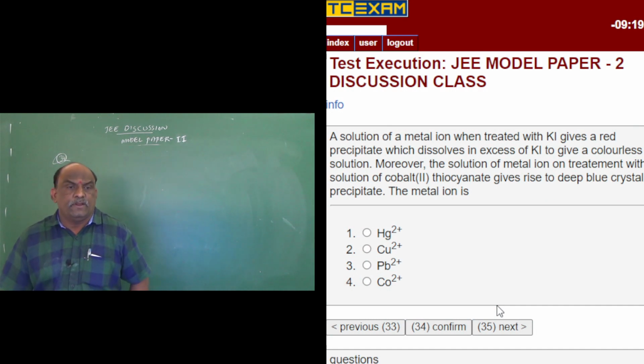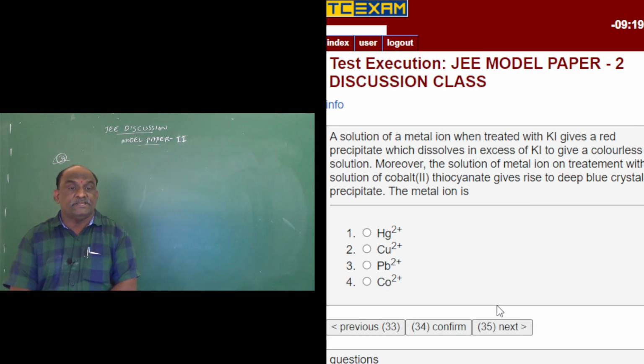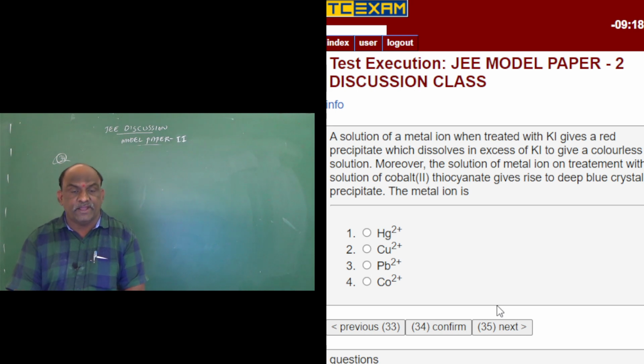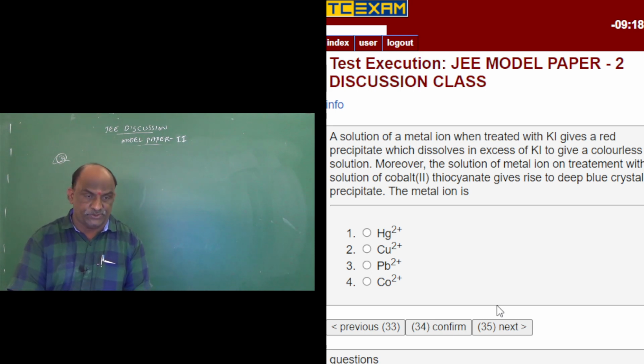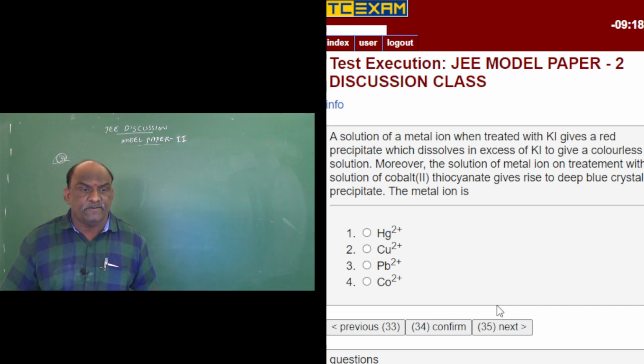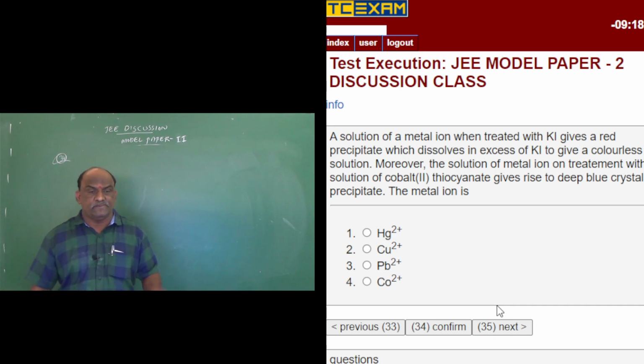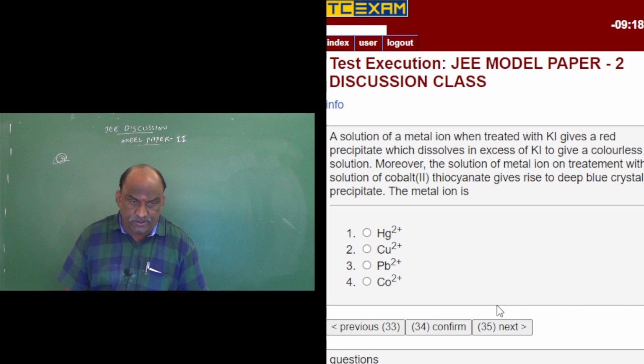A solution of a metal ion when treated with KI gives a red precipitate which dissolves in excess of KI to give a colorless solution. Moreover, the solution of the metal ion on treatment with a solution of cobalt thiocyanate gives a deep blue crystalline precipitate. What is the metal ion?